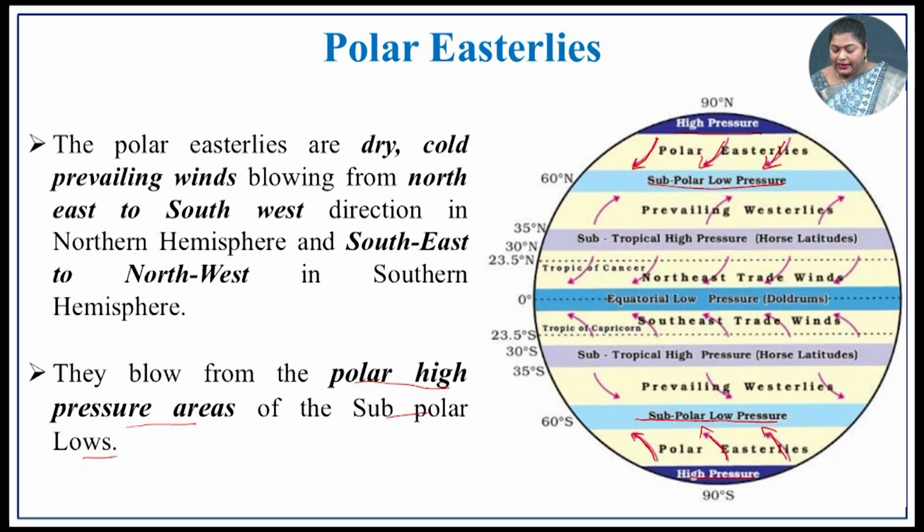So, this was the condition of the polar easterlies, and they blow from the polar high pressure area to the subpolar low pressure area. So, the wind is descending from the polar high pressure towards the subpolar low pressure region.